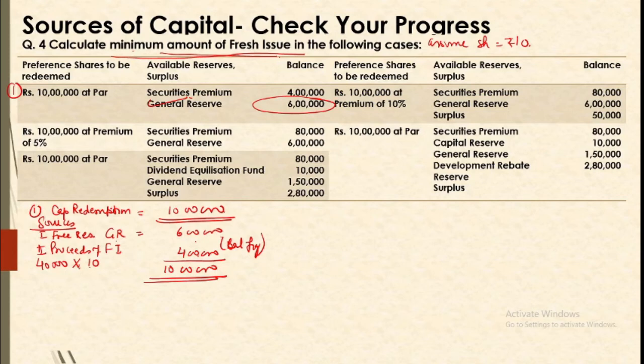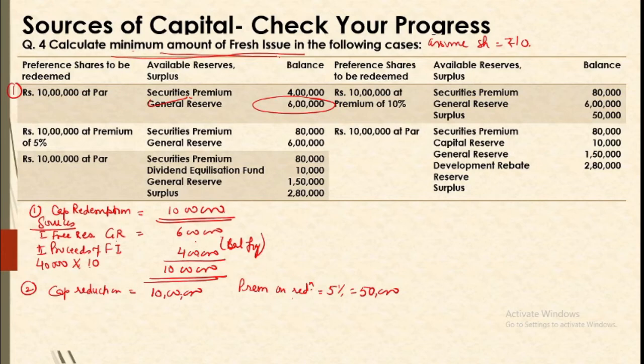Alright. Now second is 10 lakh shares redeemed at premium. Presently we are just looking for capital reduction. So capital reduction is 10 lakh. Although you are paying premium, the premium is to be separately calculated. So capital reduction and premium. Premium on redemption is 5%, that is 50,000. We will have to make the sources for these two, and one cannot be done in isolation of the other. So we will have to create provision for premium and provision for capital.